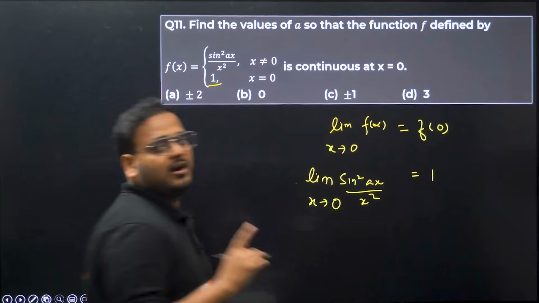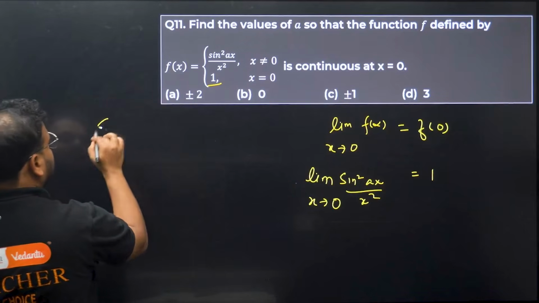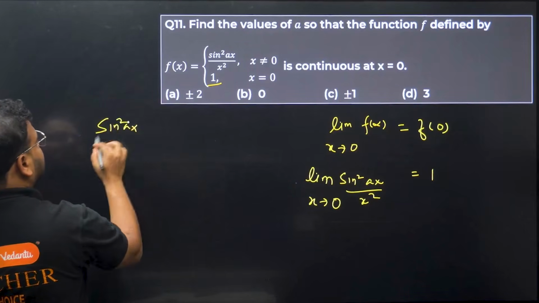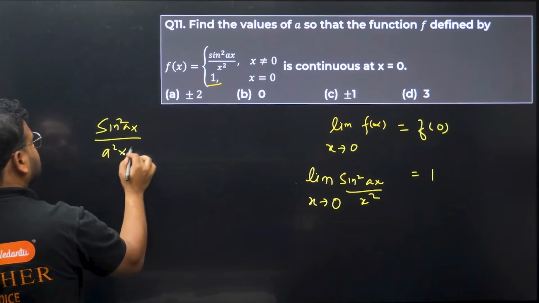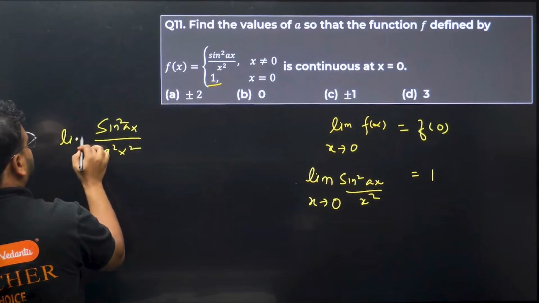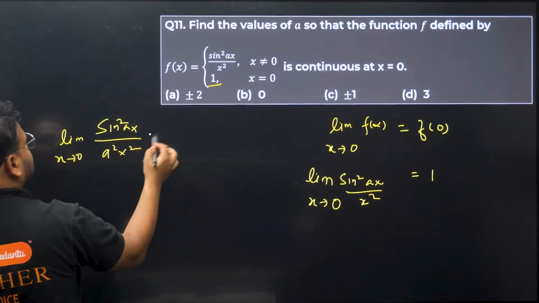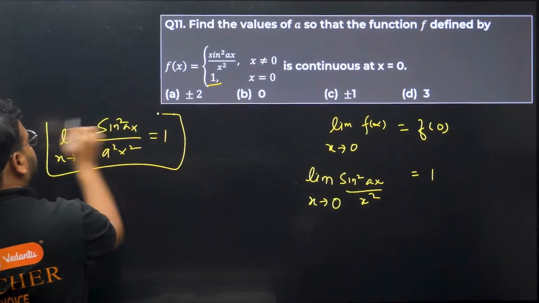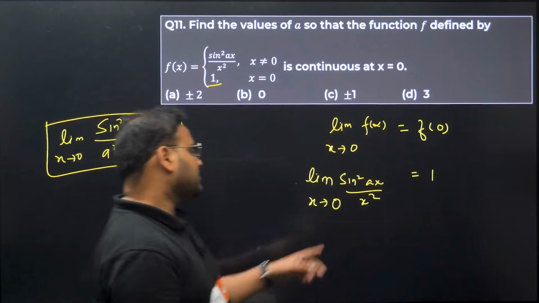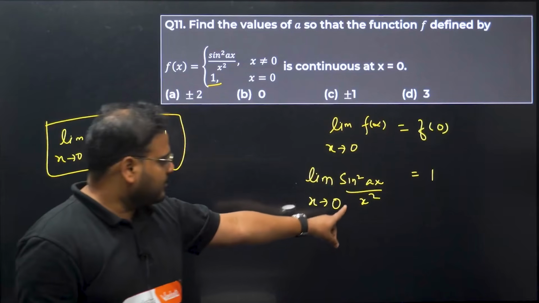Now if you remember, there is a standard limit: sine square ax by a square x square, limit x tends to 0, is equal to 1. This is the standard limit. But in this case, what is missing? We have a square missing from the denominator.